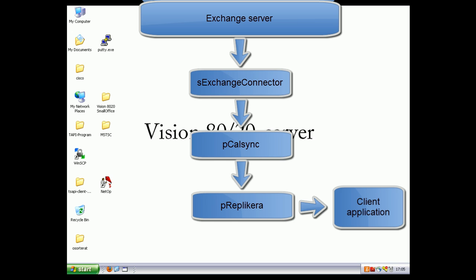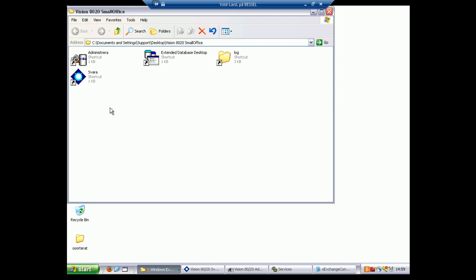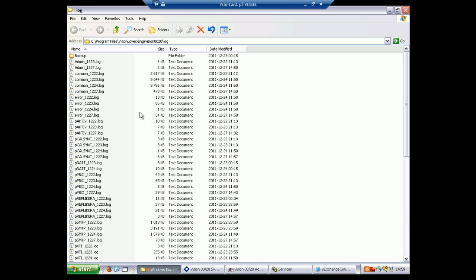This is also the same way you should troubleshoot, for example, a missing booking. Does it occur in the Exchange connector log? If yes, can you find it in the pcalsync log? If yes, can you find it in preplicera? Let's have a look at these other logs mentioned. On your desktop there should be a Vision8020 folder which contains a shortcut to the log folder. Open this folder and you should access them.